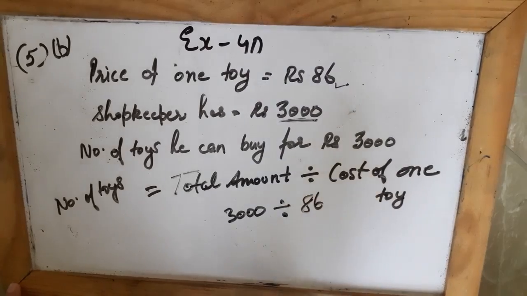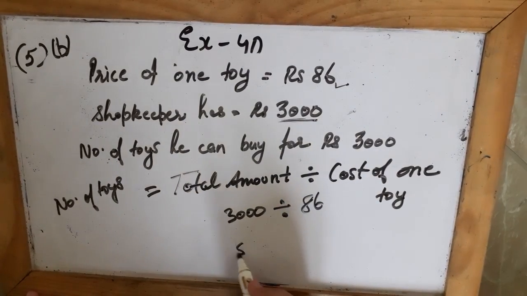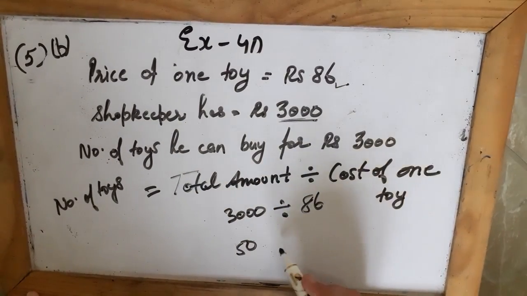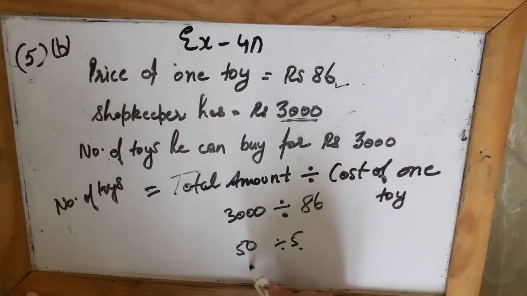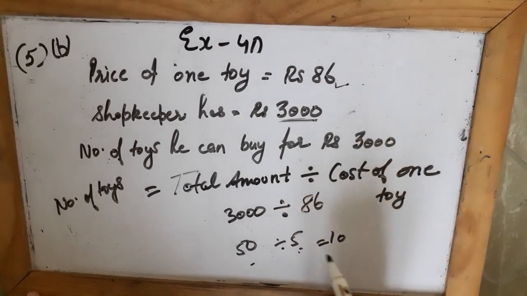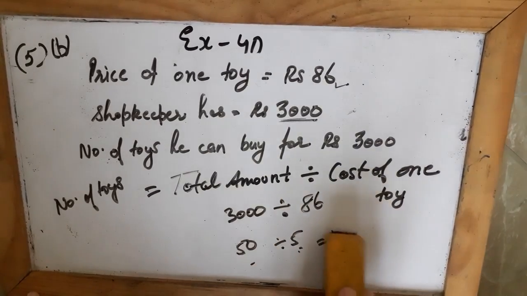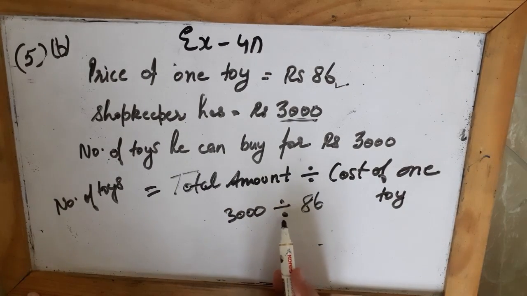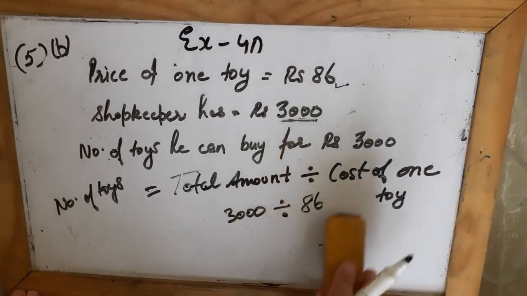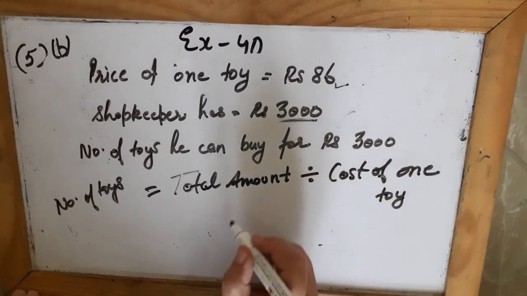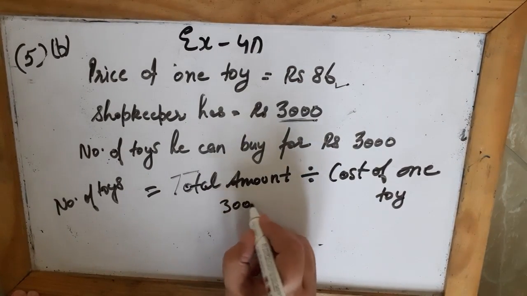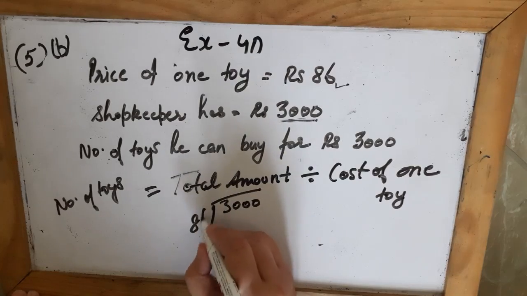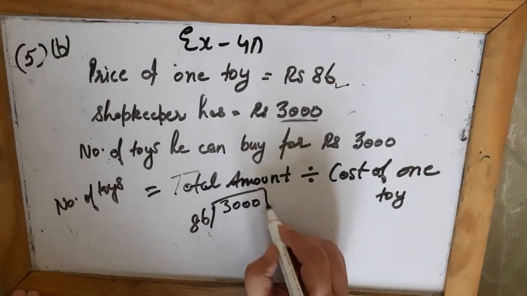As in the example I told you, if you have 50 rupees and the cost of one chocolate is 5 rupees, you divide them and you will get the number of chocolates that you can buy. The same way, the shopkeeper had 3,000 rupees, and if he divides that by 86, he will get the number of toys. So let's do that. So 3,000 you divide by 86. So what will you get?